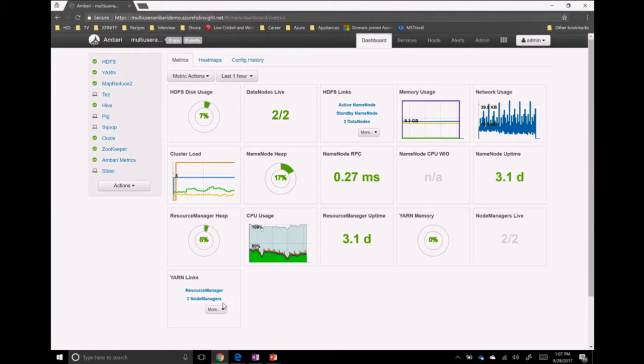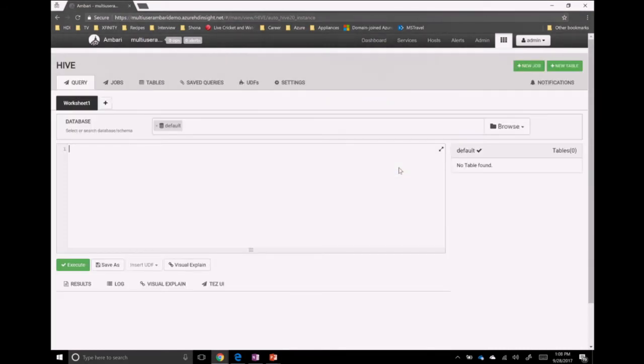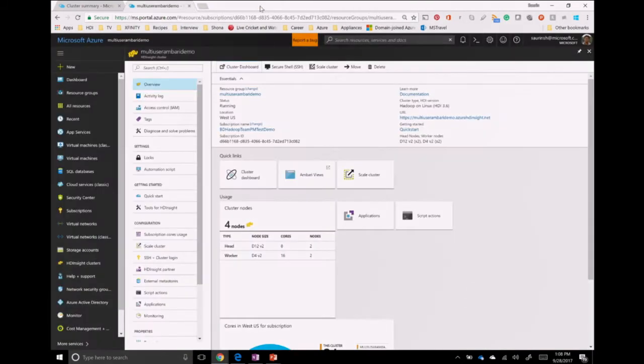I am the admin user. I can go and run any commands using the Hive view. Or I can also run commands from outside the portal using the Visual Studio scripts or IntelliJ or any other scripts. Okay, all right.